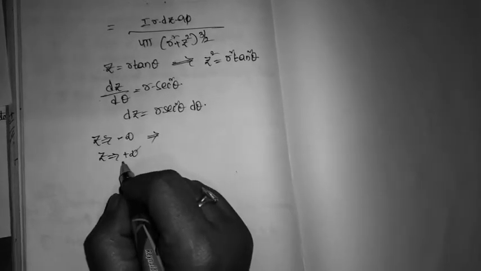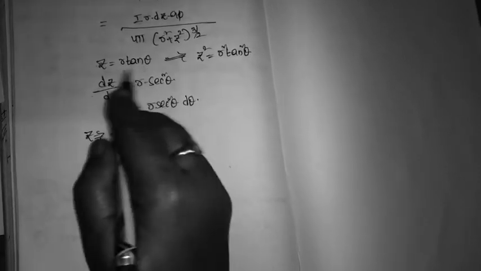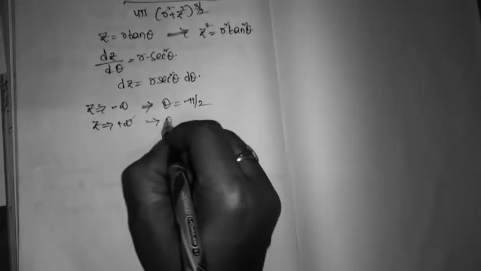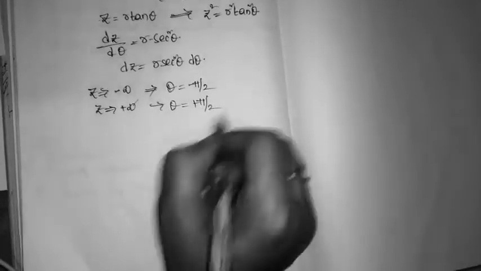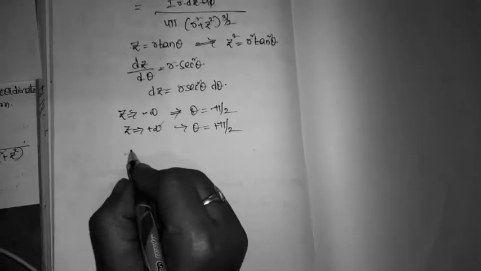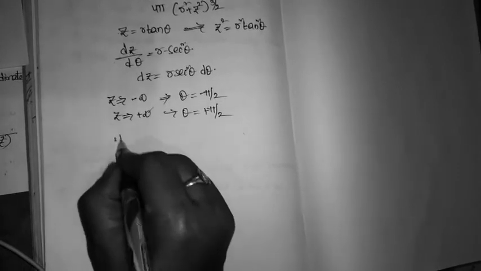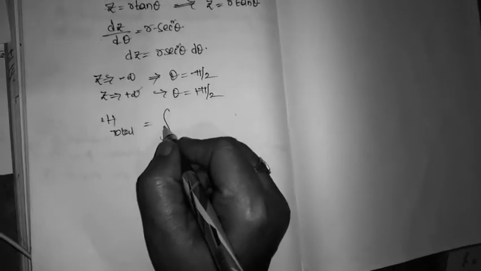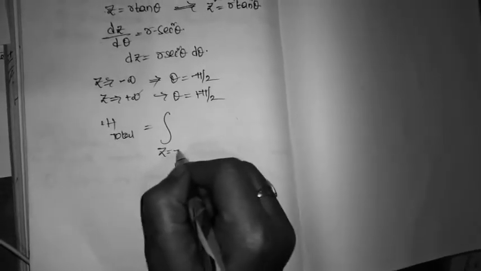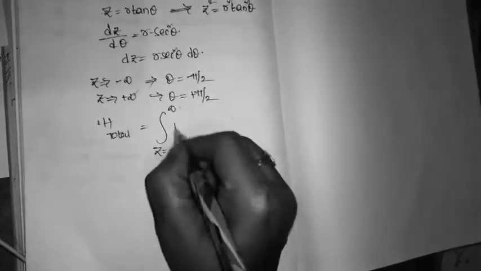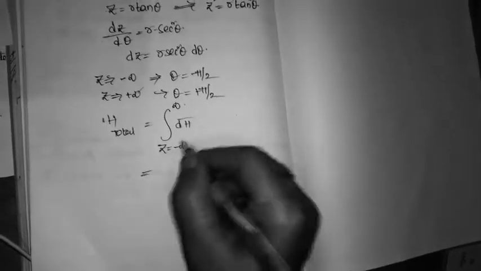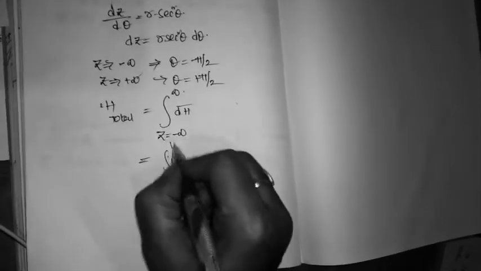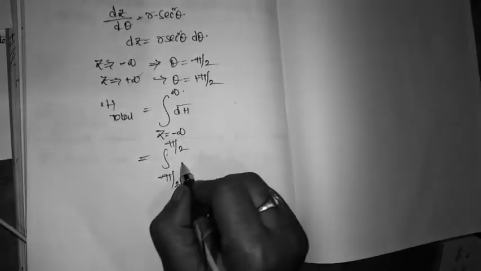If I substitute z is equal to minus infinity, what is theta? I'll get theta minus pi by 2 here. Here I'll get theta plus pi by 2. So to get total H, we have to do the integration over the total length, that is minus infinity to plus infinity dH. But the limits are changing from minus pi by 2 to plus pi by 2, into what is dH?